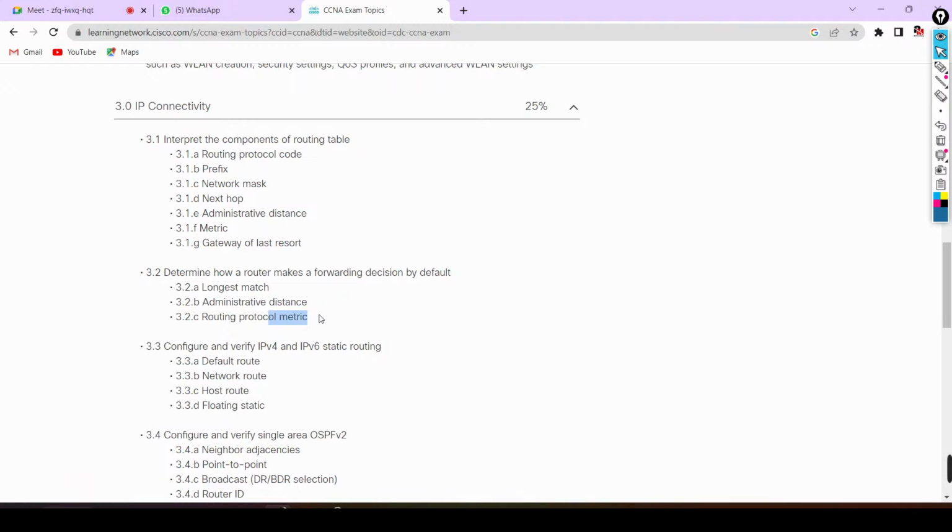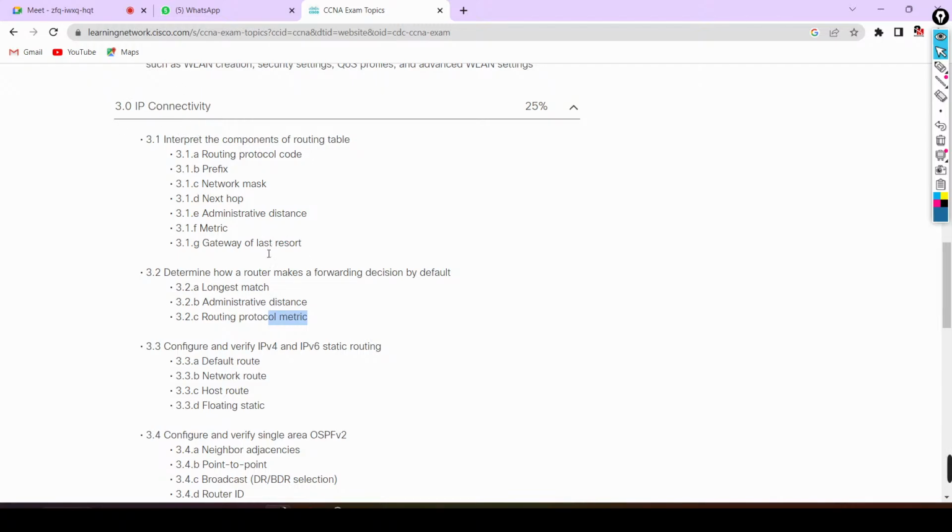If we talk about RIP, RIP has an algorithm to calculate metric, that is nothing but hop count. EIGRP has an algorithm to calculate metric, that is nothing but DUAL. And the formula to calculate metric in EIGRP is 10 raised to power 7 upon least bandwidth, plus total delay upon 10, whole multiplied by 256. If I talk about the metric in OSPF, OSPF has a different algorithm. Cost is equal to reference bandwidth upon bandwidth of link. So we will understand these things in IP connectivity.